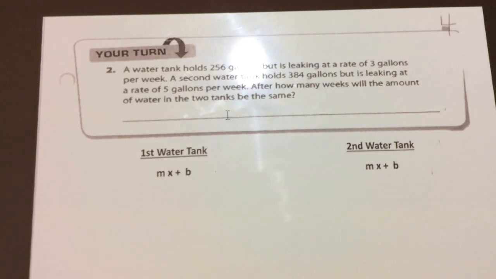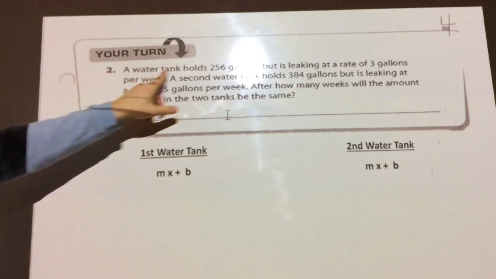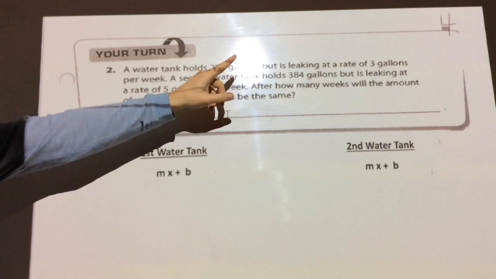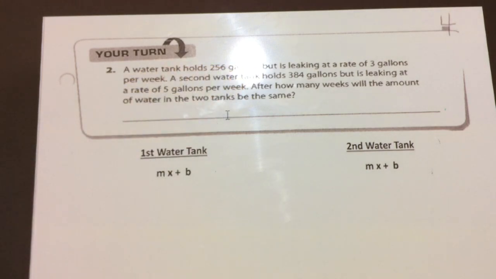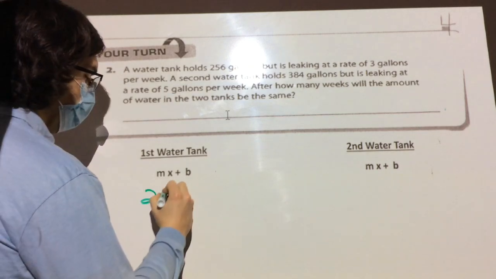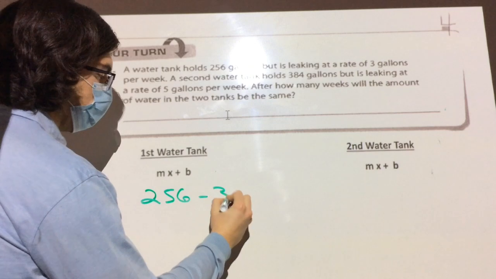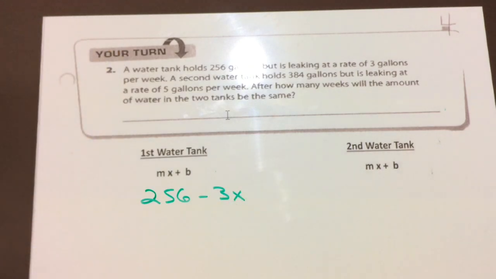All right, cool. A water tank holds 256 gallons, but is leaking at a rate of 3 gallons per week. Okay, let's not even read the rest of this question. Can somebody set up that equation for me? A water tank holds 256 gallons, but leaks at 3 gallons per week. How would I write that? Josh, how would I write that? 256 minus 3x. Are we all okay with that?